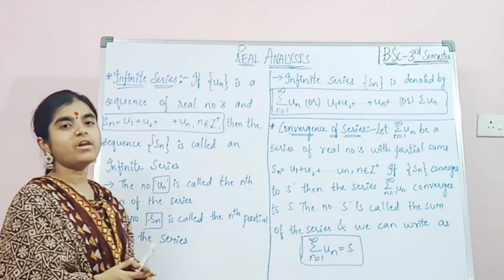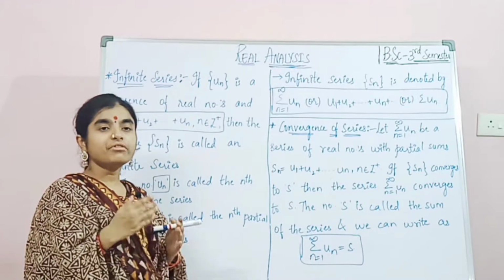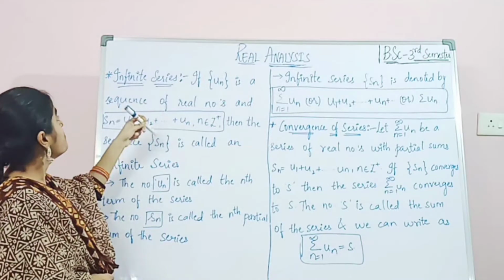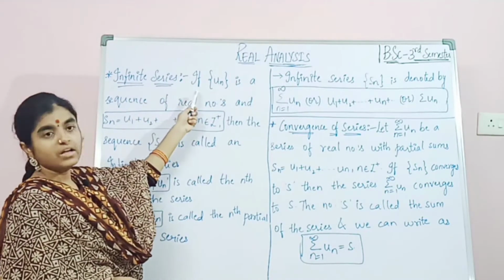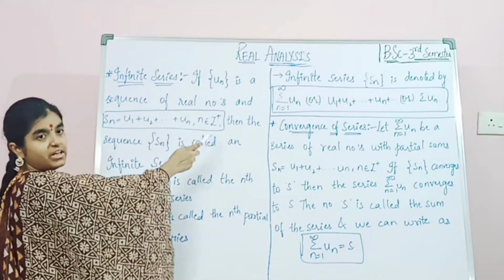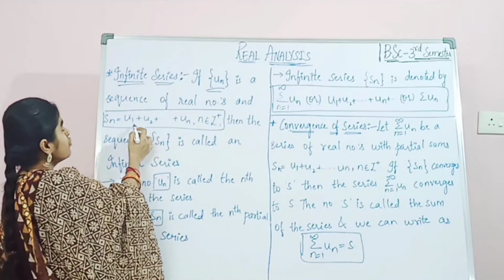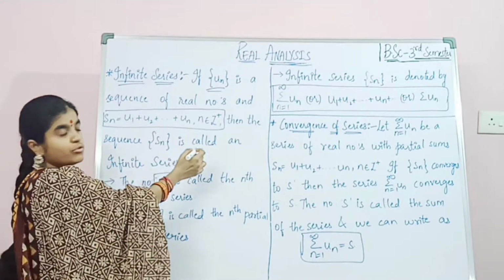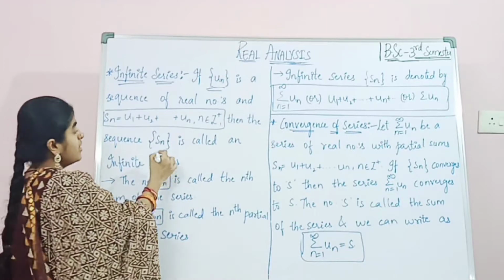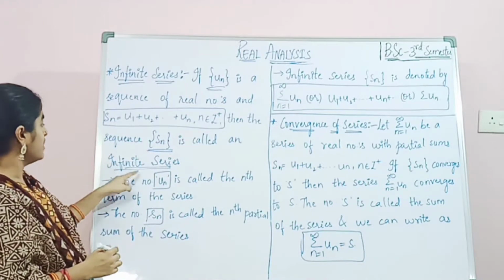About series. So first of all, let us know what a series is. Series is the method of adding infinitely many terms one after the other. So let us know about infinite series first. If the sequence un is a sequence of real numbers and Sn equals u1 plus u2 plus so on up to plus un, where n belongs to Z plus, then the sequence Sn is called the infinite series.